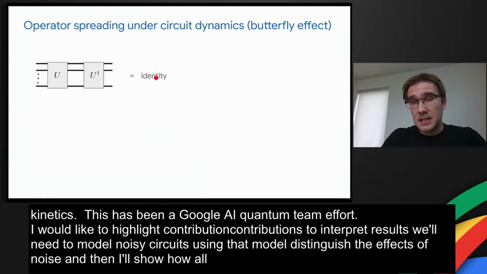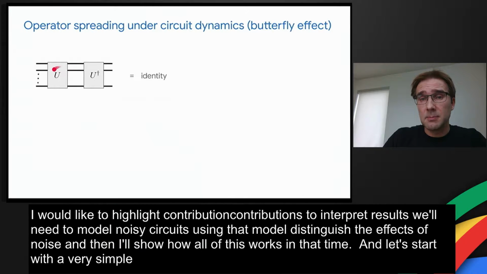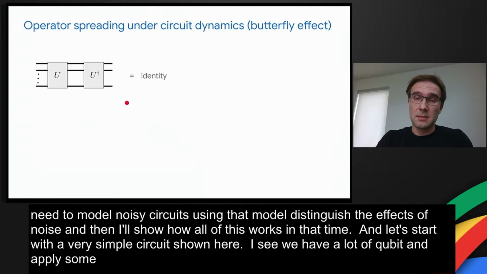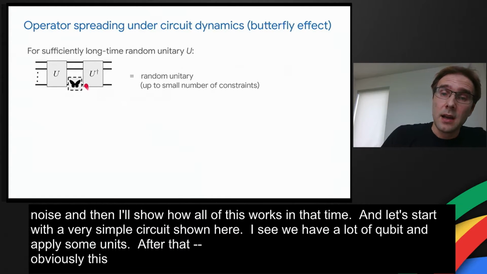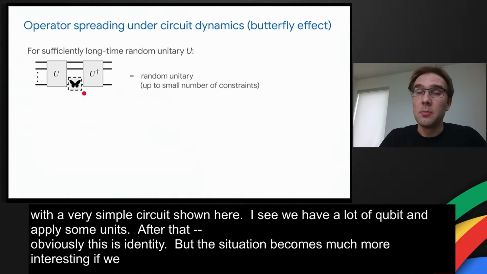And let's start with a very simple circuit shown here. Assume we have a lot of qubits and apply some unitary U. And then immediately after that, U dagger. Obviously, this is identity. But the situation becomes much more interesting if we apply a local operator to one of the qubits, which we call a butterfly operator.